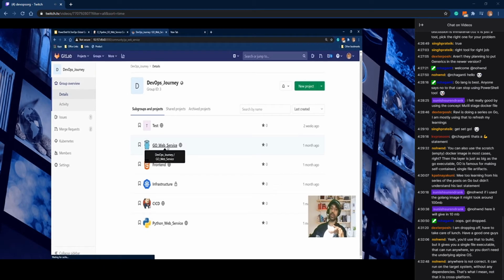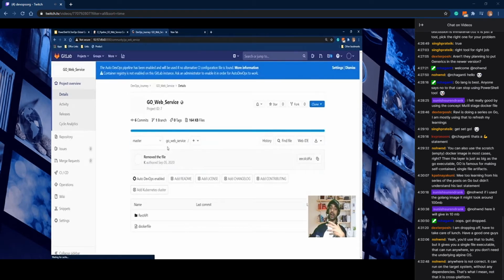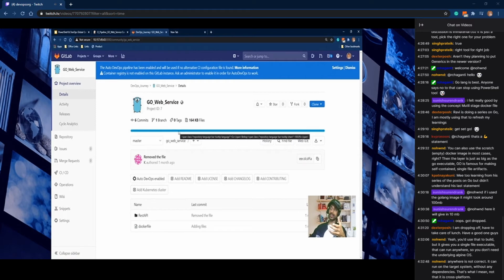This is my Go Web Service repo. I'm not keeping my CI/CD related things in this repo. I'm just keeping the code which we developed, the Go Web Service. All the CI/CD scripts are kept under the CI/CD repo.